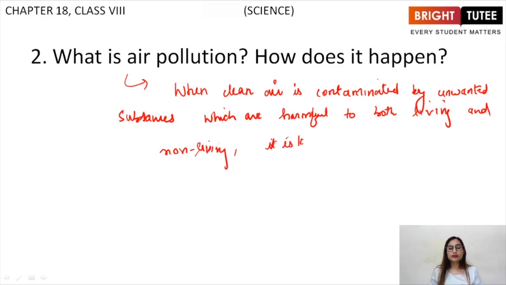It is known as air pollution. And how does it happen?